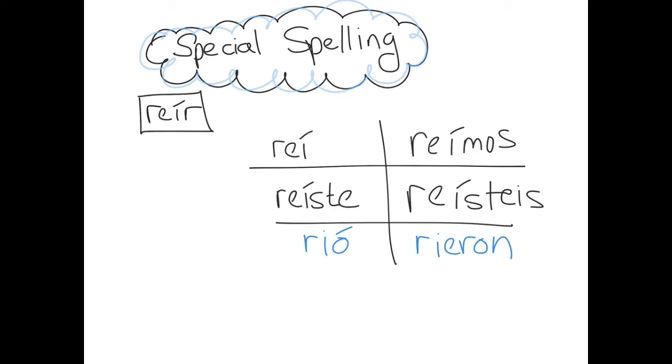Some extra accents and an extra I hanging out that we might not have expected to be right next to that R. Now the best part of this verb, for special spellings, is we're next going to work with sonreír. You'll notice that reír is literally built into this verb. Sonreír means to smile.